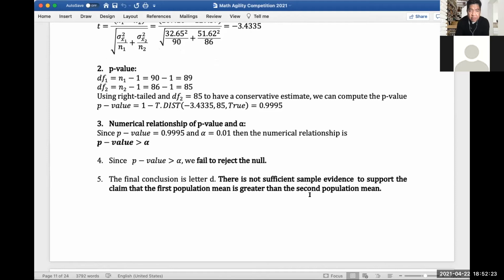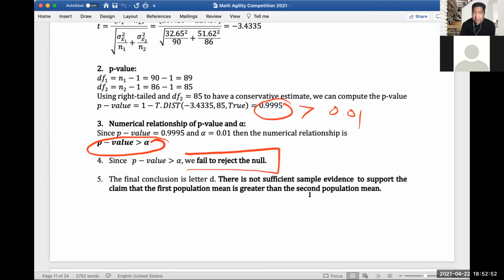In question number 3, the question is simply to state the numerical relationship of the p-value and alpha. Since our p-value is higher than the alpha of 0.01, the answer is: p-value is greater than alpha. For question number 4, since the p-value is greater than alpha, we fail to reject the null.